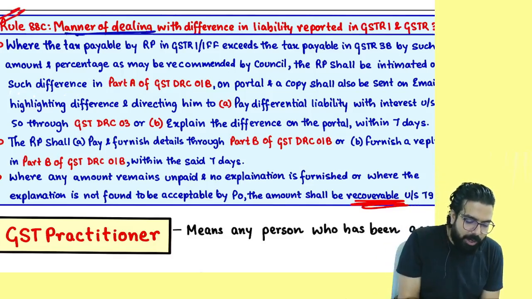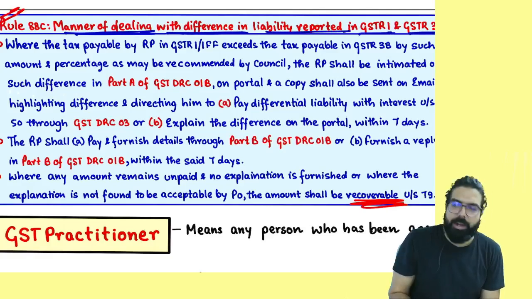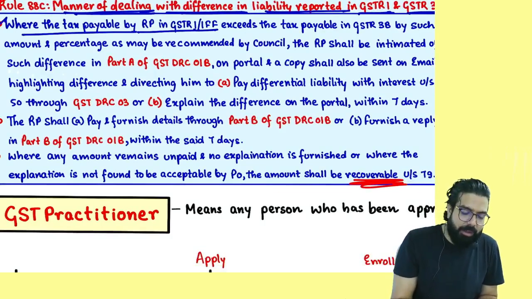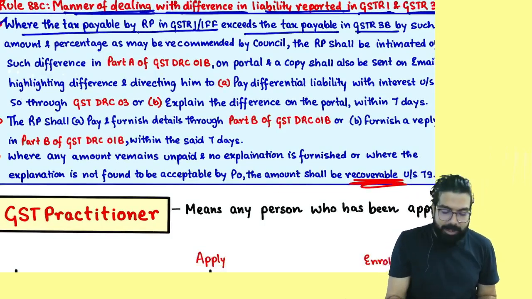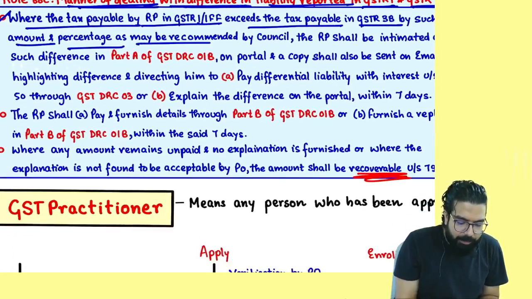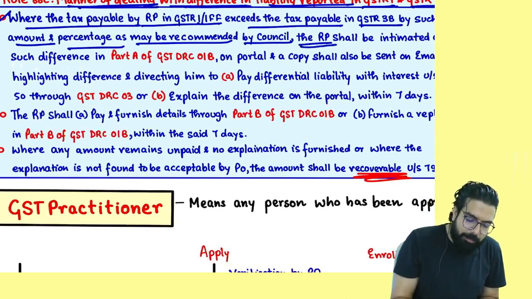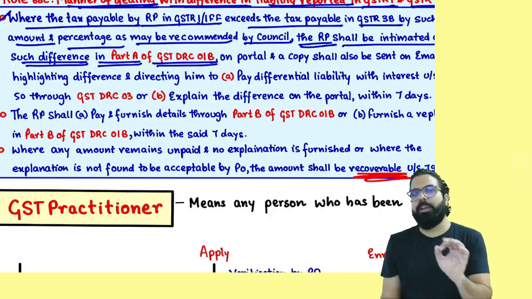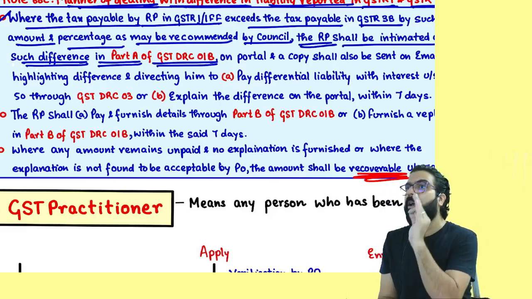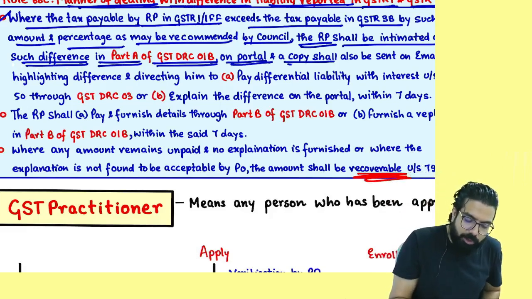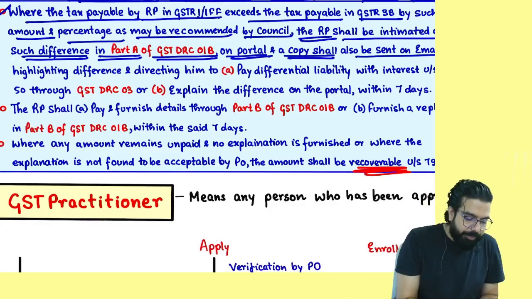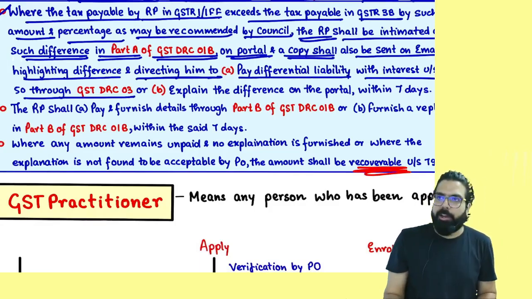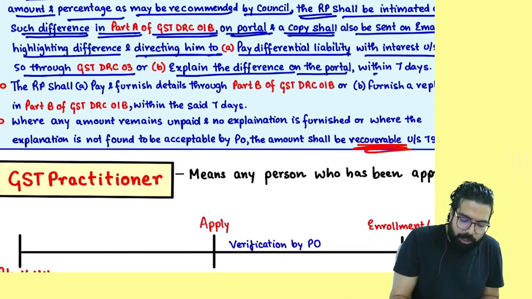See, manner of dealing with difference in the liability in GSTR1 and GSTR3B: where the tax payable by the registered person in GSTR1 or IFF exceeds the tax payable in GSTR3B by such amount and percentage as may be recommended by the council, the registered person shall be intimated of such difference in Part A of GST DRC 01B. You will be informed of such difference in GST DRC 01B on the portal, and a copy will also be sent to your mail, highlighting the difference and directing you to pay the differential liability along with interest or explain the difference on the portal within how many days?